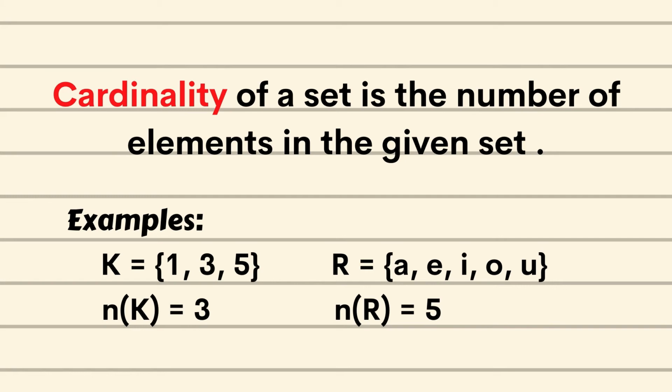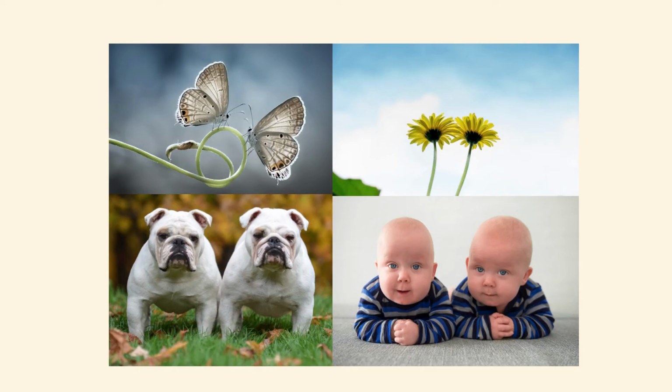Let us consider another example. Set K contains the elements 1, 3, 5. The number of elements in set K is 3. Set R contains the elements A, E, I, O, U. The cardinality of this set is 5, since we have 5 letters in set R.